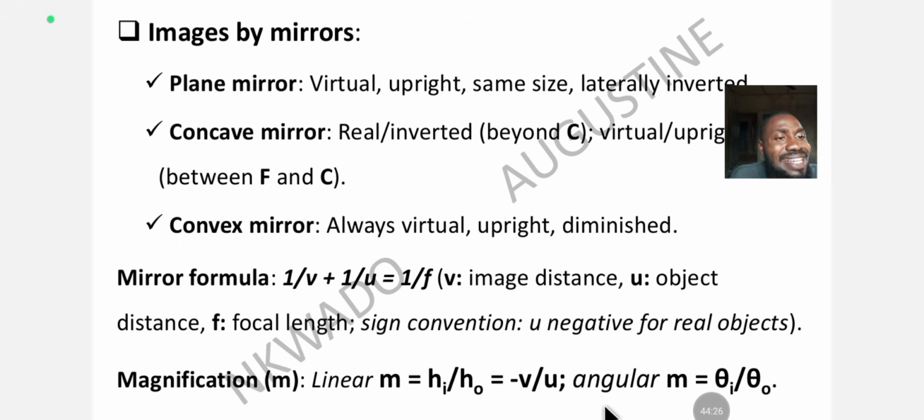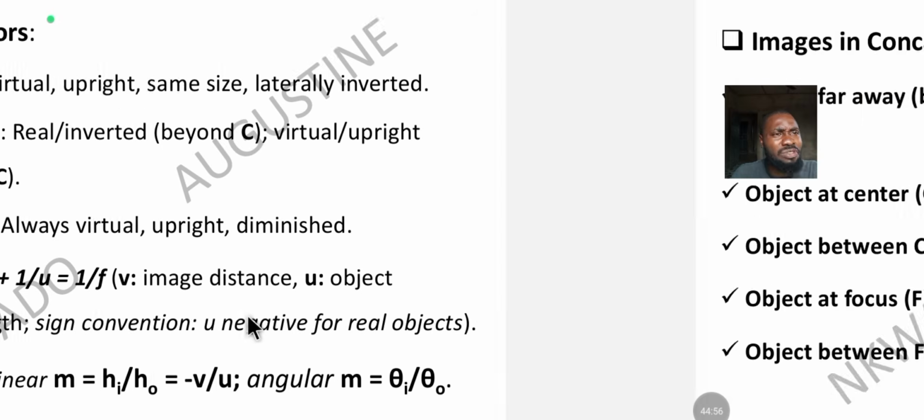All right, so when the image is angular, the image is formed at an angle, okay, the magnification is at an angle. It's not linear, it's not straight. You are going to use this one. You are going to introduce the angles. Okay, m, which is magnification, is equal to theta, the theta of the image over the theta of the object. That's the angle of image over the angle of object. As easy as that. Easy peasy. You get your mark and you leave there.